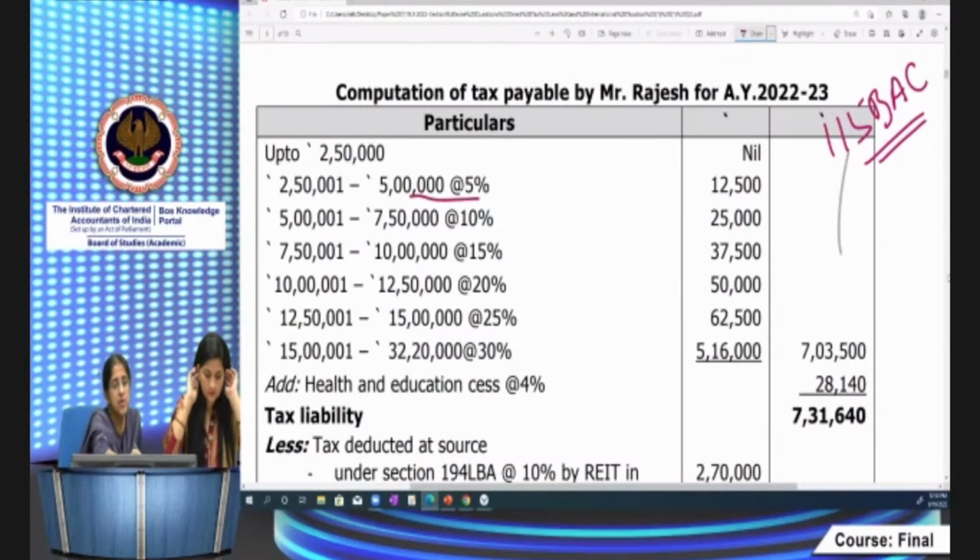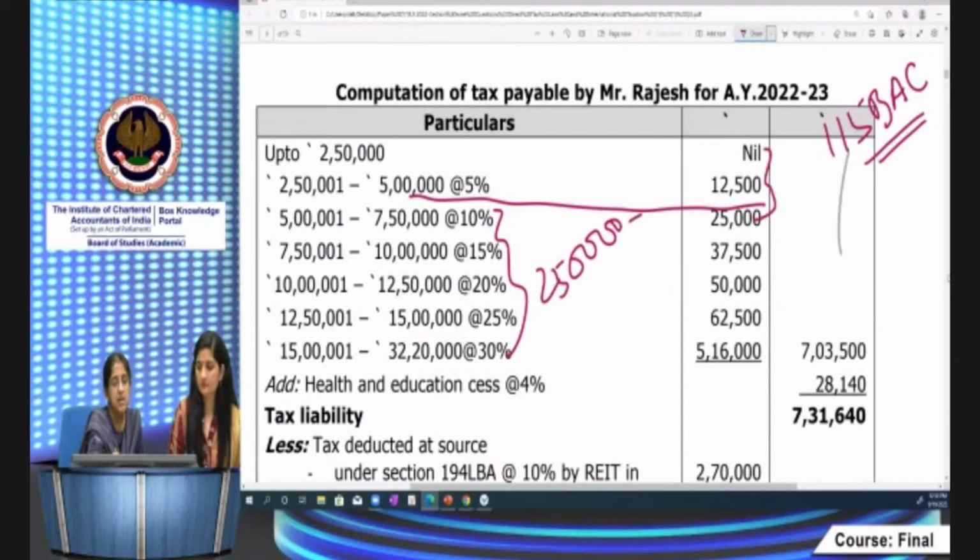So how is it? Up to 5% it is the same. This is the same under regular rates also. But after that, for each 250,000 increase, the rate of tax increases by 5%. See, 2.5 to 5 lakh is 5% under both the normal tax regime and the special tax regime. But in the special tax regime, thereafter 5 lakh to 7 lakh 50,000, it's at 10%. Percentage increase is 5%. 7 lakh 50,000 to 10 lakh, again a 2 lakh 50,000 slab, again 5% increase.